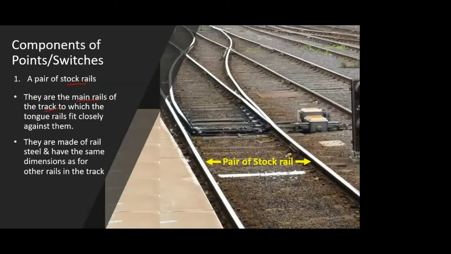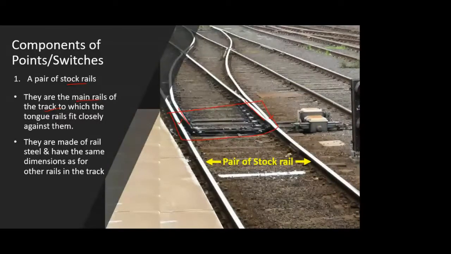So in this section, if you see, the stock rail is nothing but the main rail. The extreme left and extreme right are the stock rails, to which the tongue rails are fitted closely; this is the tongue rail, which is the tapered one. So those are the stock rails. It's as simple as it can be.